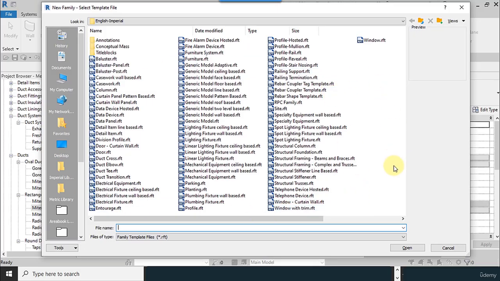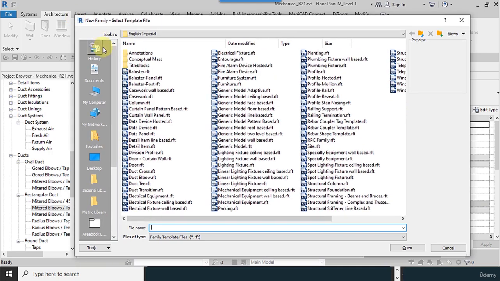And we told you we have two types of family. The thermostat will connect to the wall or to the floor, and because we didn't find that, we have to go to the Generic Model face based, because I want to put it on the floor. And it's important to not select wall based, okay?